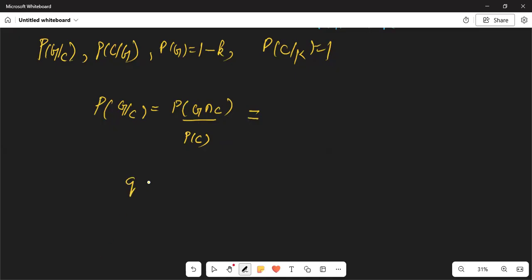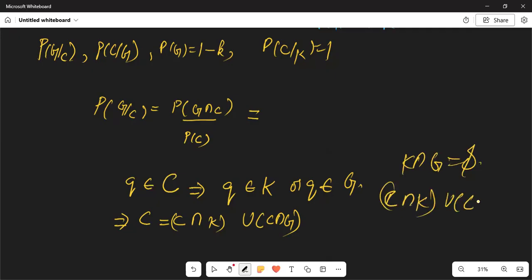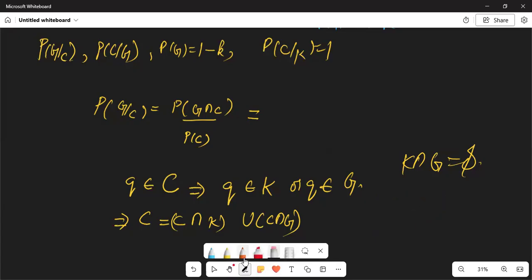So that means if a question lies in the set C, this implies it either lies in K or lies in G. This implies C is nothing but C intersection K union C intersection G. And because K and G are mutually exclusive sets, the intersection is empty.